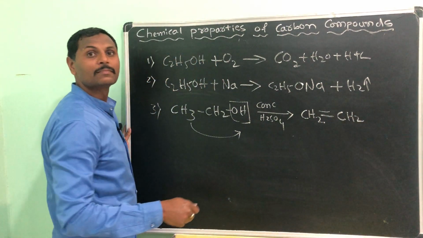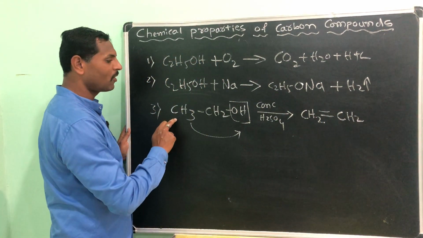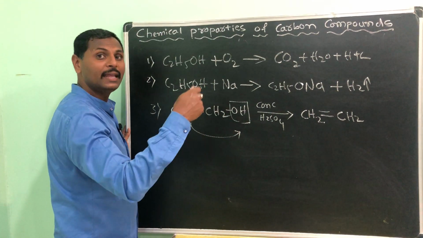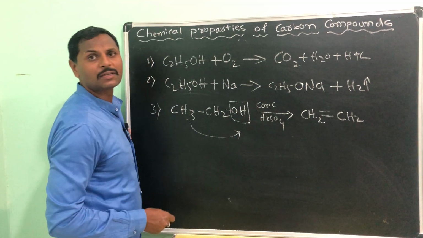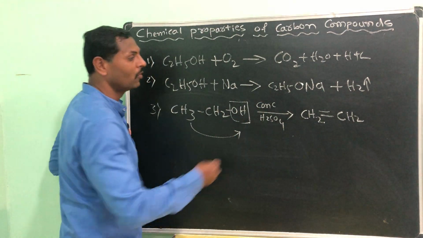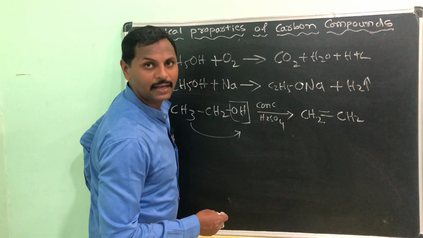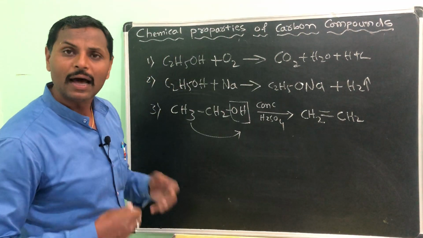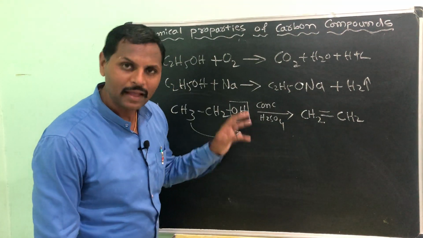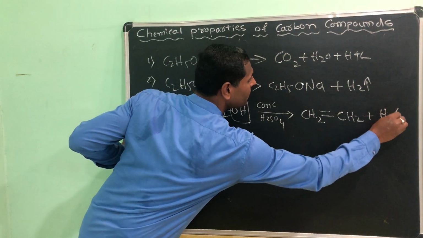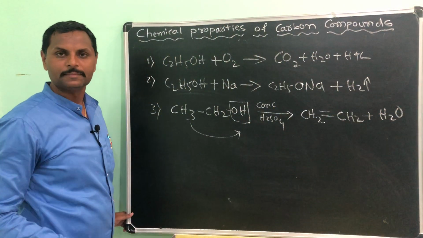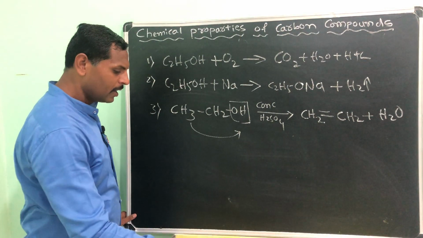What is this? Ethene. Very good. So from ethanol, after removing the water from it, in presence of concentrated H2SO4, you will get ethene. That means from the alkanes, you can get the alkenes also. And what will be the product? Very good. Water. Okay, right.